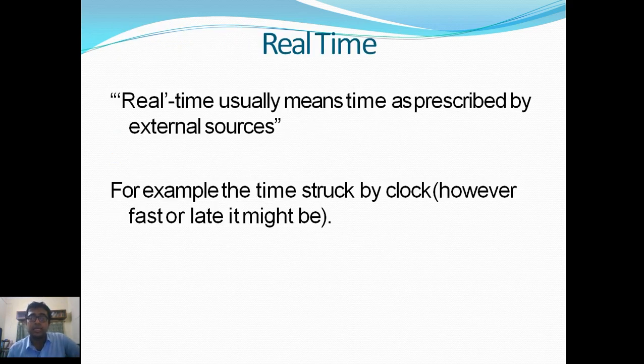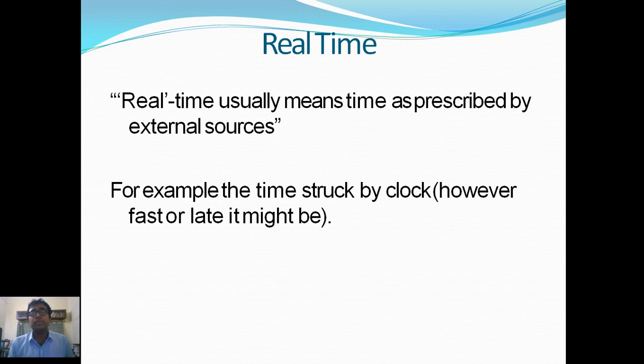Now, what does real time mean? Real time usually means time as prescribed by the external source. The important factor is, in case of microcontroller and digital signal processor, we deal with a real time situation, real time operation. As the CPU fetches the programming instruction, within a very few microseconds or milliseconds, the data has been fetched, it has been operated on, and the resultant data derived within the CPU has been stored in the data memory. That's why the real time scenario has been taken here.